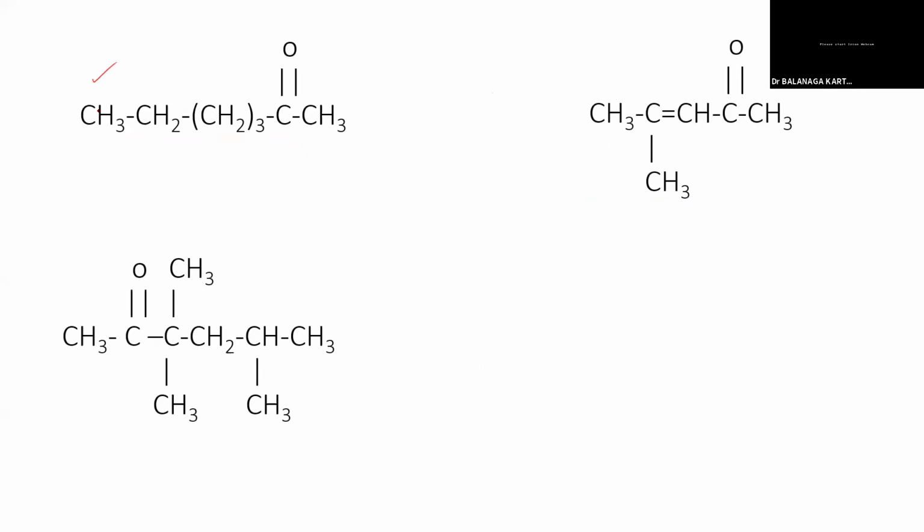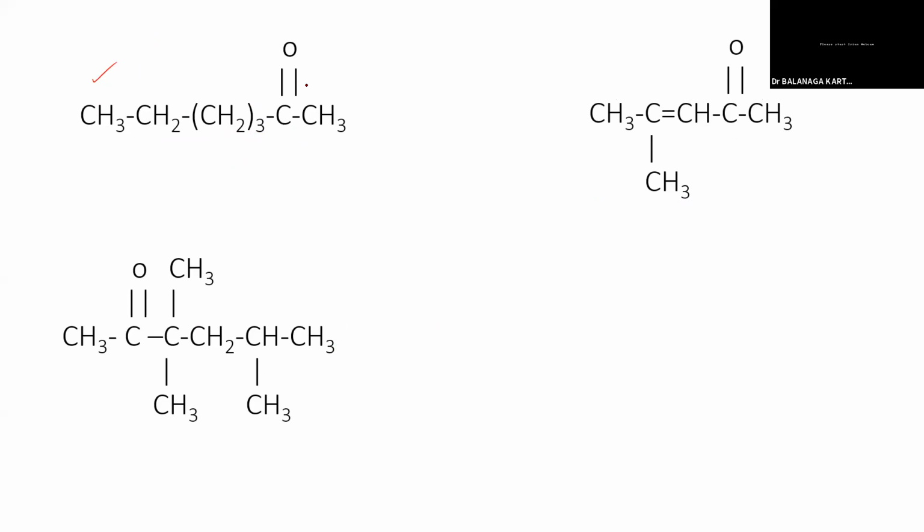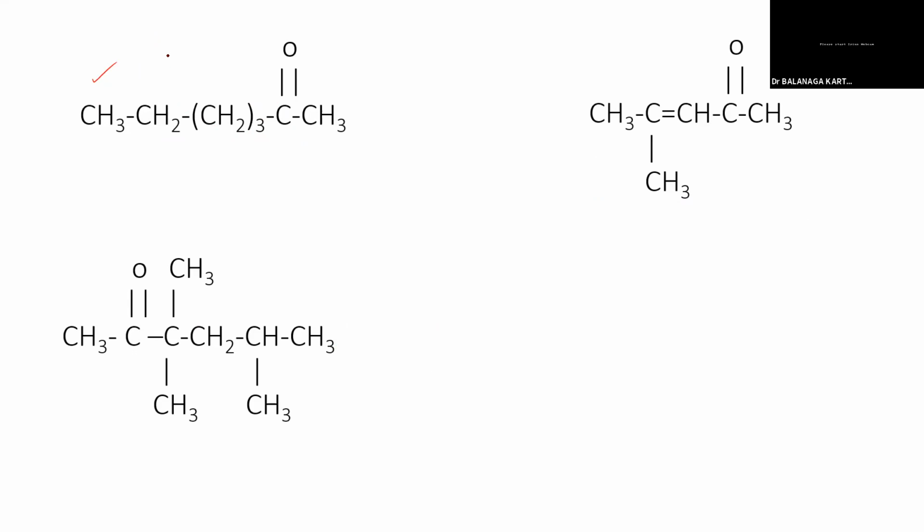This one. Is it heptane? 3-methyl, 7 carbon. No, it's not a methyl group, it's a methylene group only.